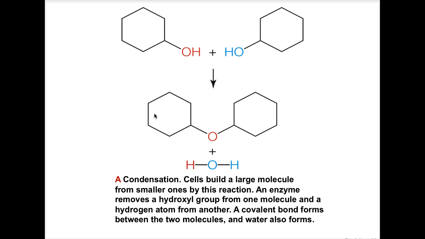For this reaction to occur, you do need help, and that comes in the form of an enzyme. And an enzyme is a biological catalyst, which means that it exists in cells to expedite or make chemical reactions more feasible for the cell.